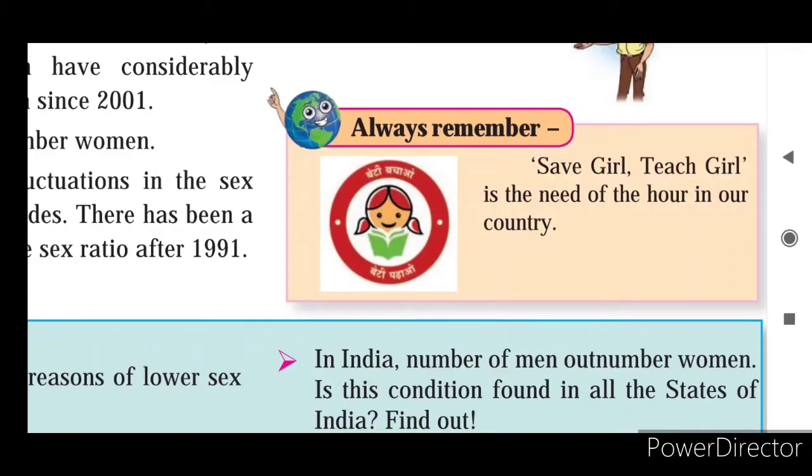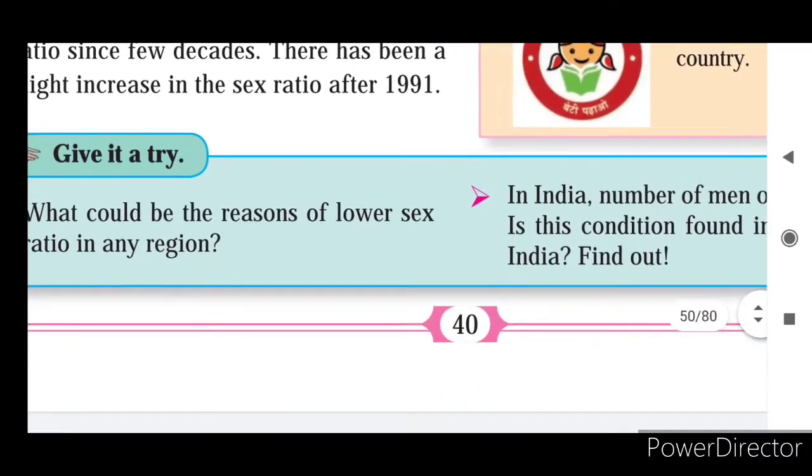There are many schemes, free education for the baby girl, because parents cannot afford the education of the girl. That time they are choosing their son, they are giving priority to the son and giving education to the son, and due to that illiteracy of the women is increasing in our country. So government is providing a number of schemes for welfare of girls and women. So in that, free education, free pass, and a number of schemes are there. So here one scheme is given, save girl, teach girl.